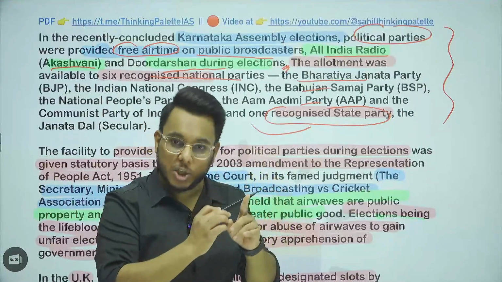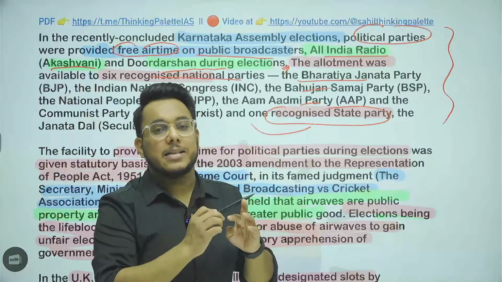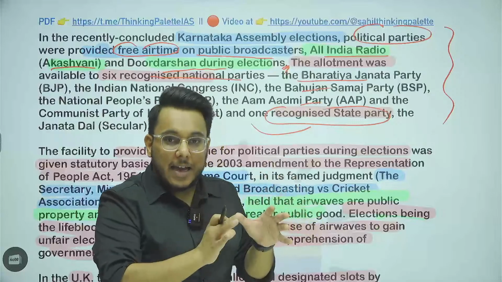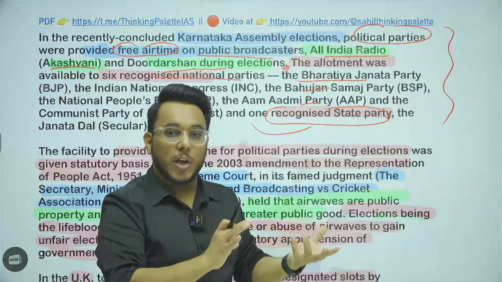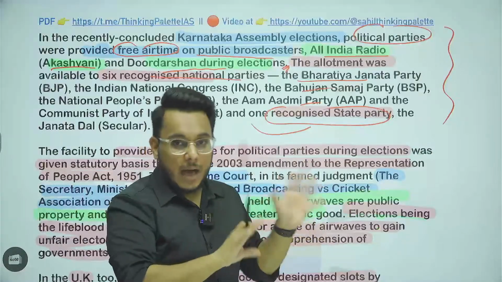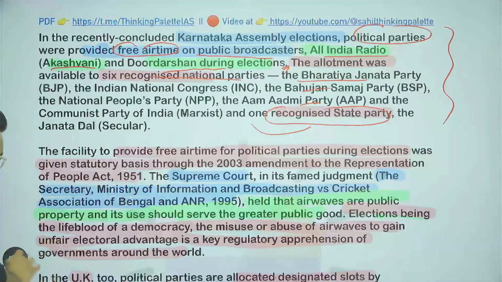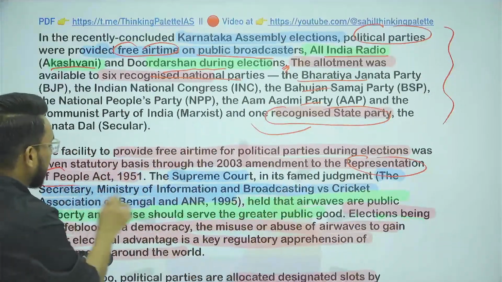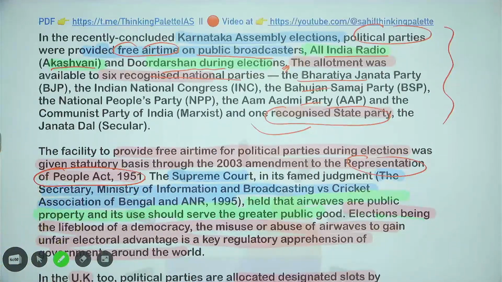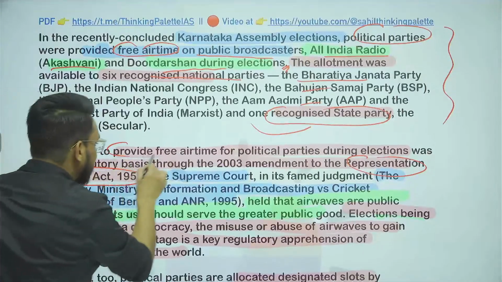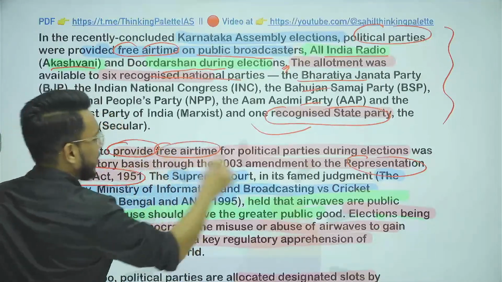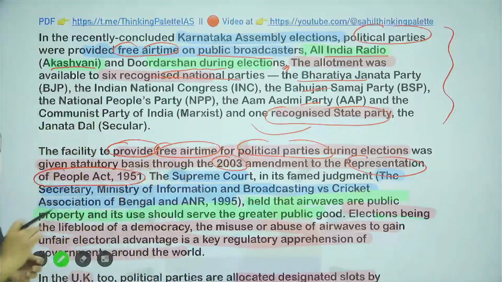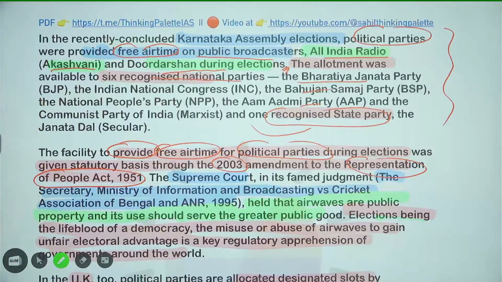That is the Representation of People Act 1950 and second is Representation of People Act 1951. Providing the free airtime, providing the copy of the electoral roll, all these things are provided in the RPA. Under the Representation of People Act 1951, there is this particular facility to provide free airtime to the political parties during the election. This amendment was brought in 2003 that they should be provided the free broadcast time.